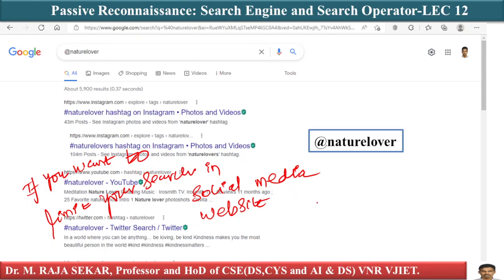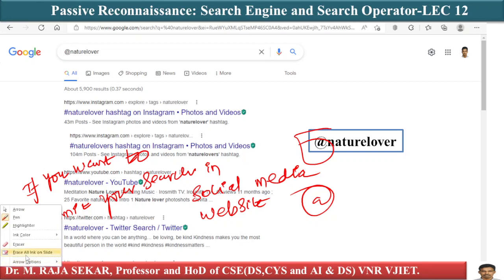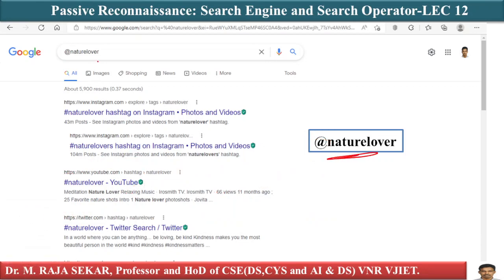Just use an operator known as the @ operator. For example, @, I am writing nature lover. That's what I'm saying, @nature lover. Now Google is showing all the results which are from social media websites. As I told you, you can see the social media websites: Instagram, YouTube, Twitter, isn't it? It's simple and straightforward.